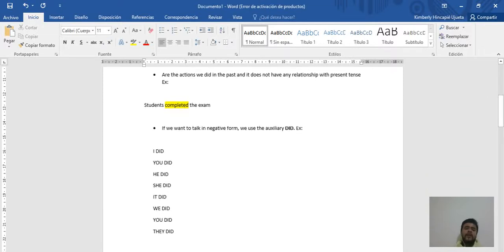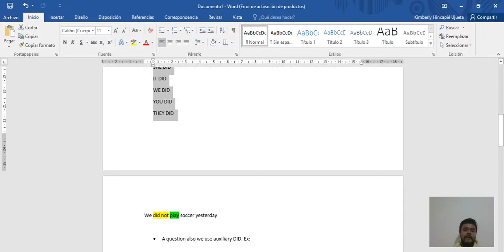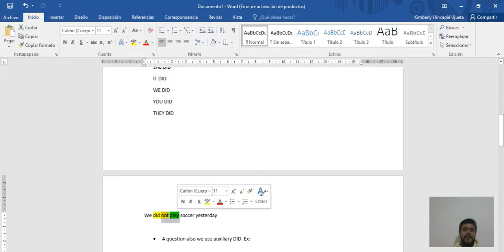Now, if we are going to talk about the negative form, remember, we use the auxiliary did. Did is going to be used for all personal pronouns. I did, you did, he did, she did, it did, we did, you did, they did. And don't forget that in this case, we have to use the verb in present. Why the verb in present? Because we're going to use an auxiliary that is in past. So you can't use, in this case, we did not played it. No. If you use that, the sentence is bad. Okay?